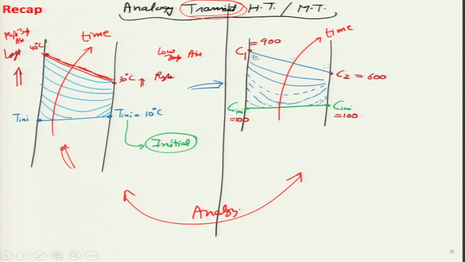And the same thing would happen in the case of mass transfer as well, even for the transient case. Let us say in a medium, initially the concentration of a given species is constant at some value. I can replace concentration with the density as well. So, I can assume that there is a wall in which the amount of humidity is very low throughout when we begin. So, we started off with this green line over here, very low humidity, and then humid air or moist air is flowing on both sides.